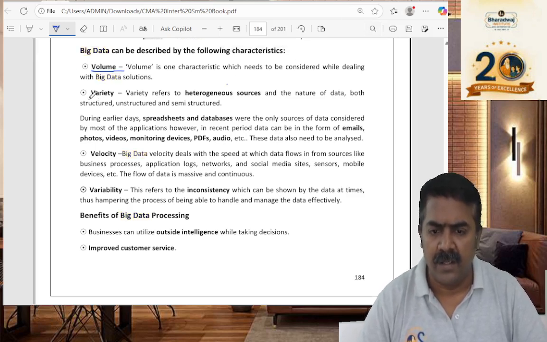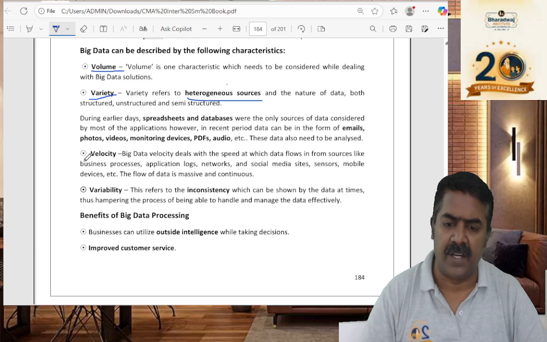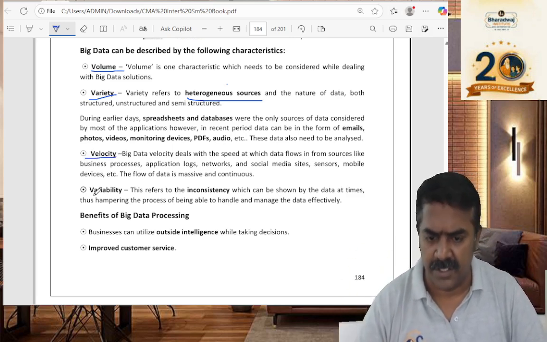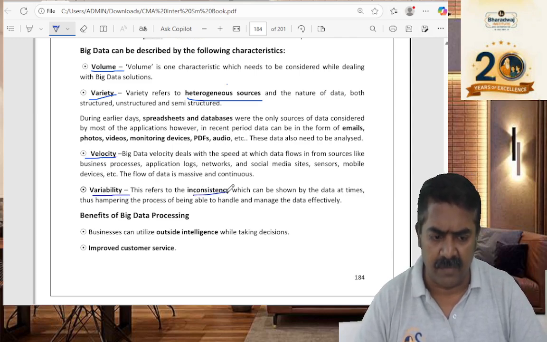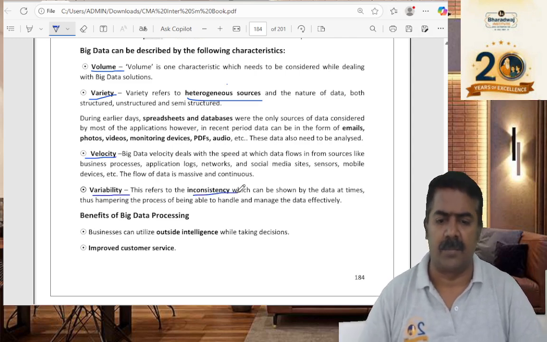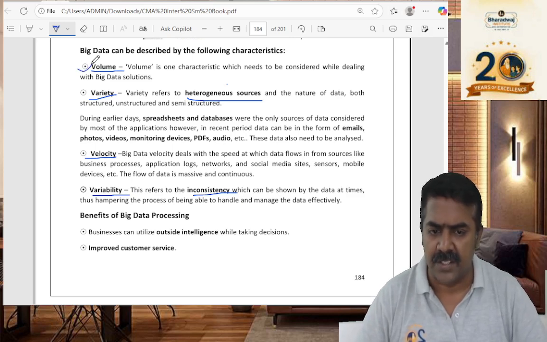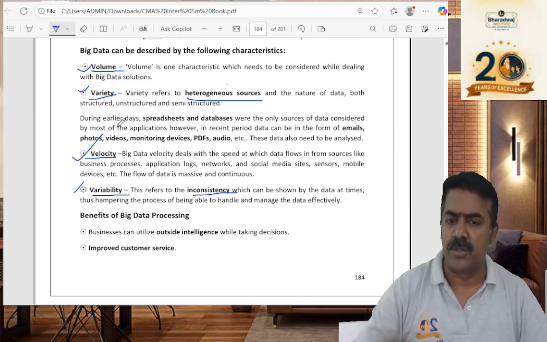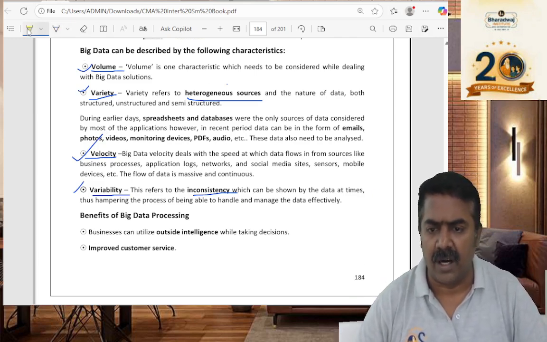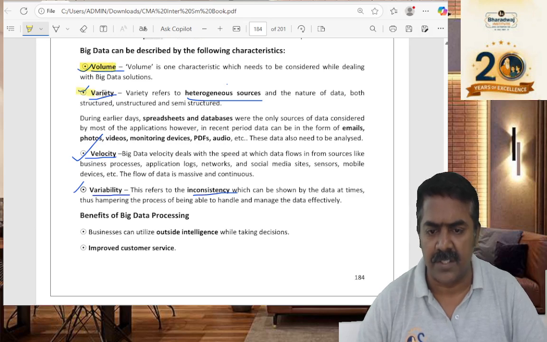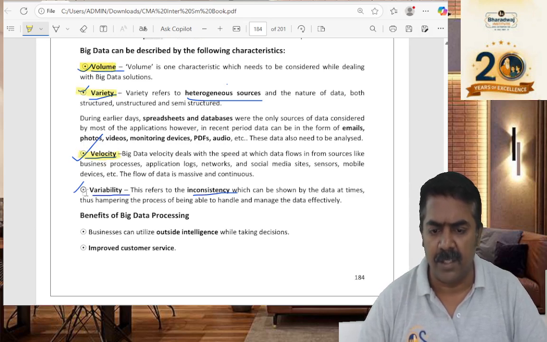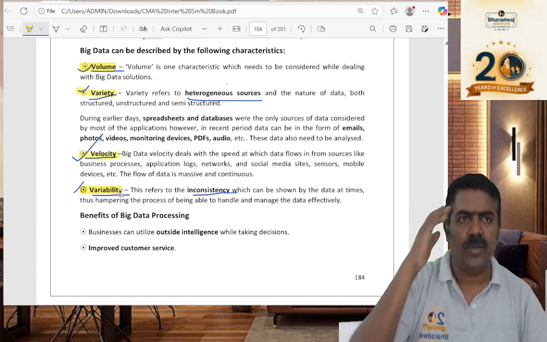Volume will be high. It will have variety, heterogeneous, meaning different types of data will be there. Velocity means it will keep on changing. Variability means it may be inconsistent data sometimes. Okay, these are the features of big data. When you take notes, you can either write the full thing or just write the keywords. Big data, immediately on mind: volume.